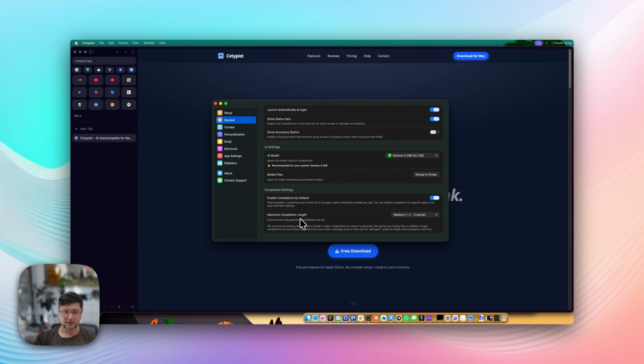Okay, and then once you start writing 2 to 4 words, it will start showing you predictions, and you can control all of it here.